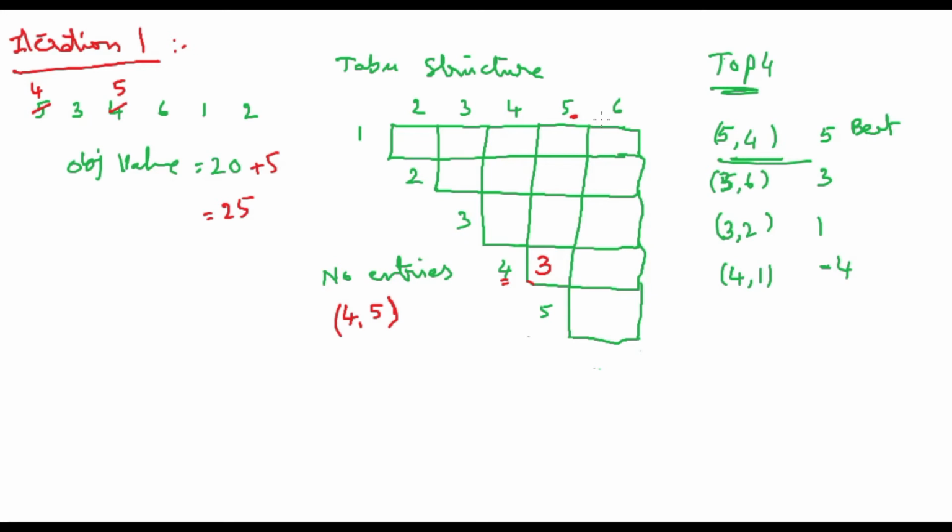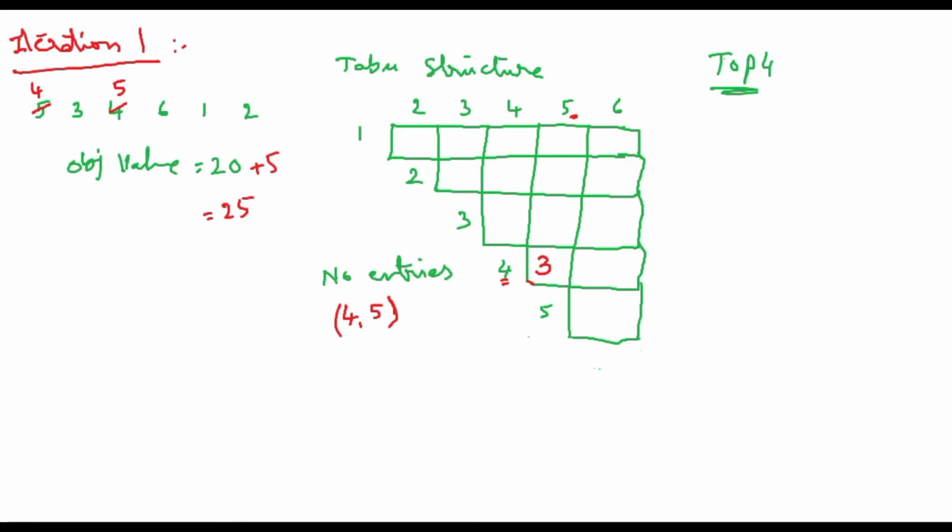Now we are going to do the operation for getting the objective function value, and all these things will be changed. Okay, now similarly to the previous case we need to identify the top 4 solutions. Let us go ahead with this.